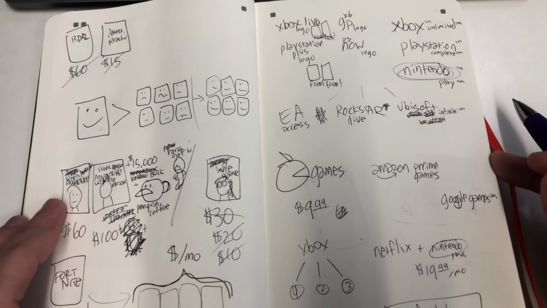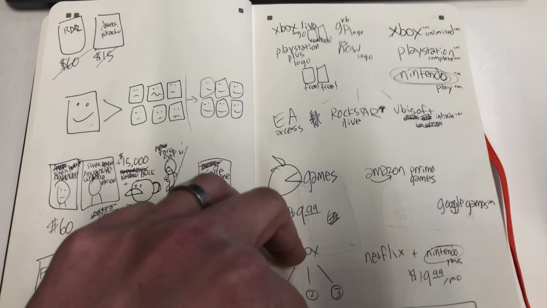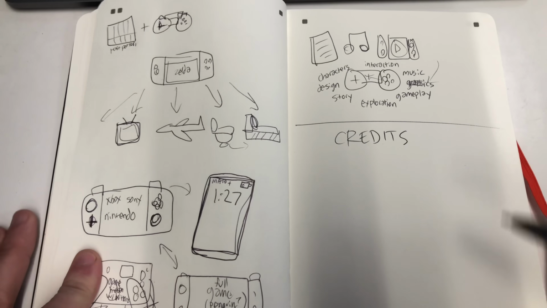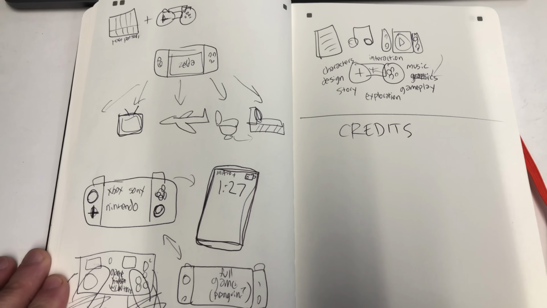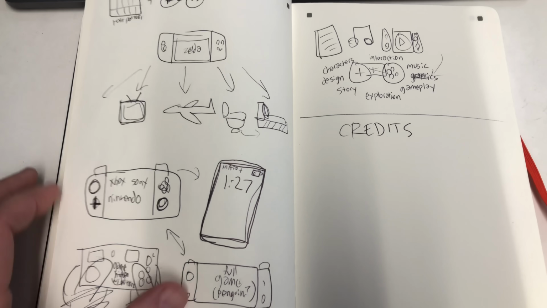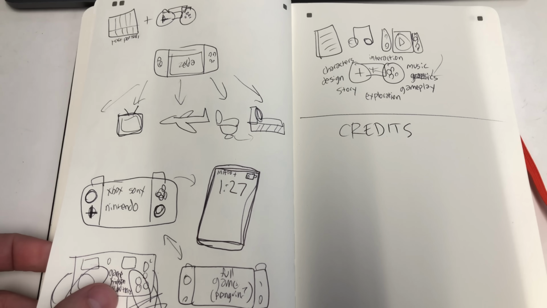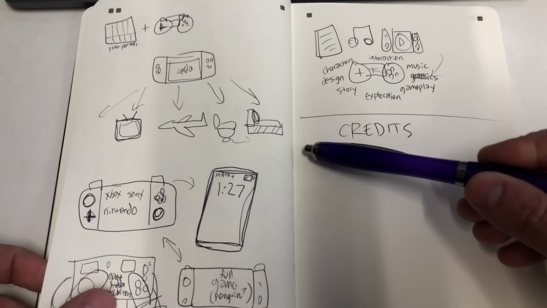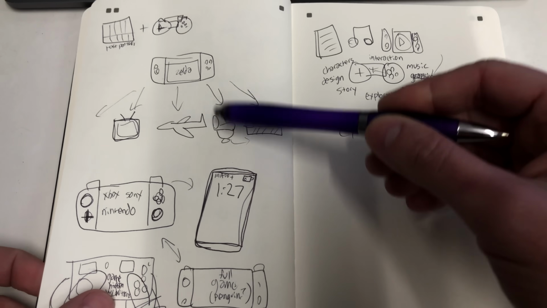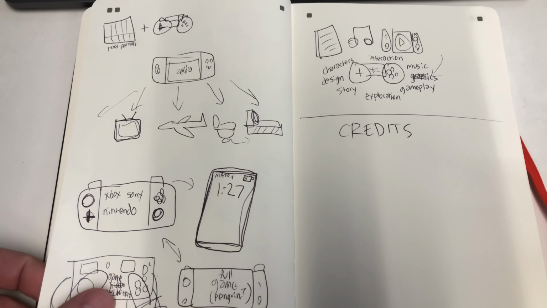But for now, it's just coming up with these basic ideas that will serve as the framework for the entire piece. Once this is done, you have a great inventory of all the assets you're going to have to create. So I know I need these icons for a bed and a toilet and all the other places you can play a Nintendo Switch.